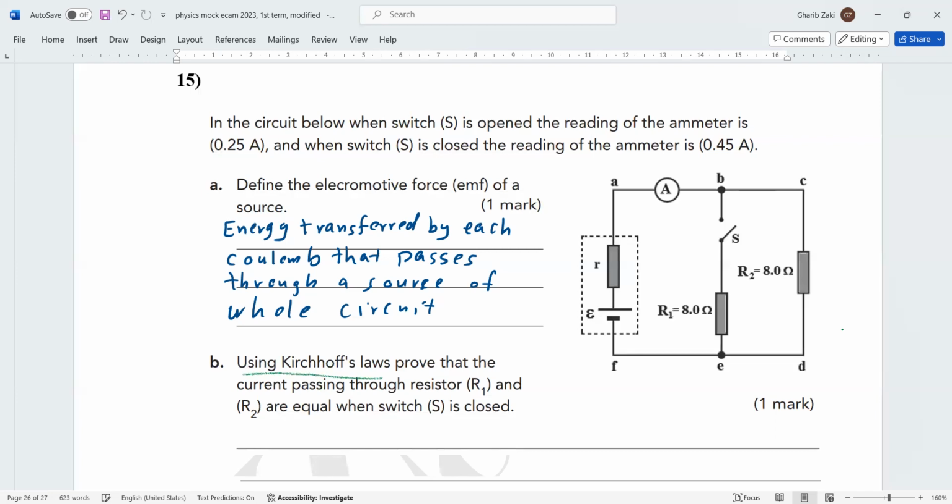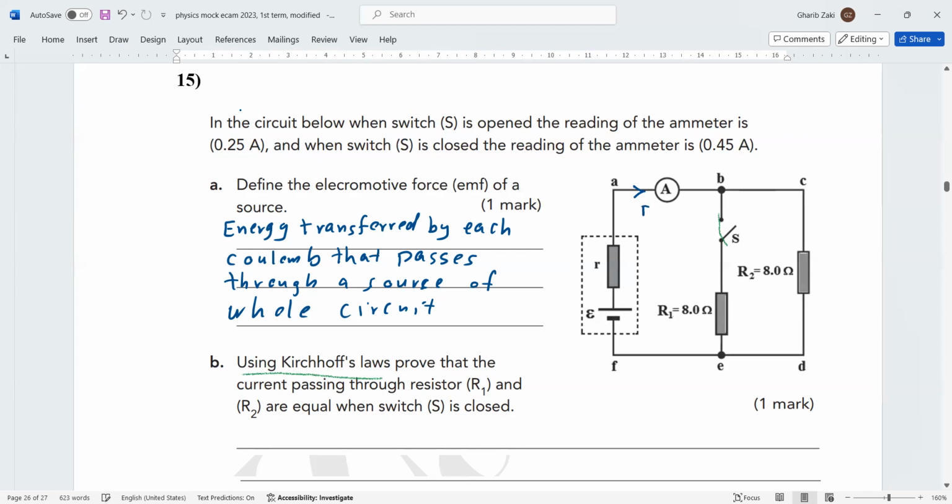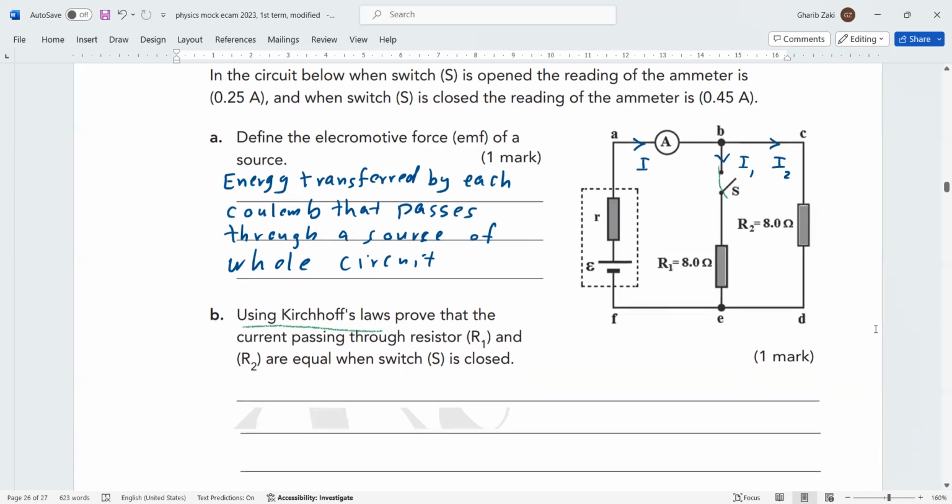Then we solve this part and we have to use Kirchhoff's law. This one is closed. So what about the current here? Of course, the current in the circuit goes from positive to negative. So now this is the current I from the source. This current divides into I1 and I2. Now he said S is closed, so the reading of the meter is 0.45. We need to show that I1 equals I2.